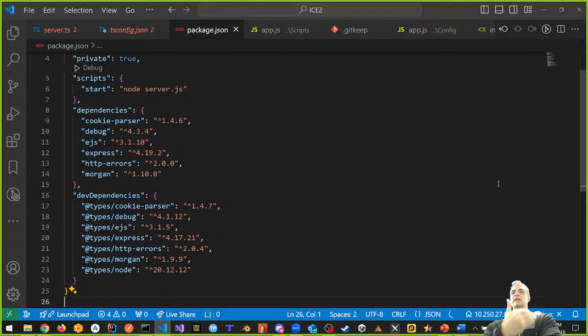So why did I do this? I wanted the latest version of all my modules. Express Generator is old. I told you that. It's got some problems, right? And instead of me using the Express Generator, I want to use the latest version of my code here. All right? That's what I wanted to do. And so I upgraded to the latest version of all these modules, right? Now, this can cause some issues, compatibility issues, but we're going to fix this in a second.